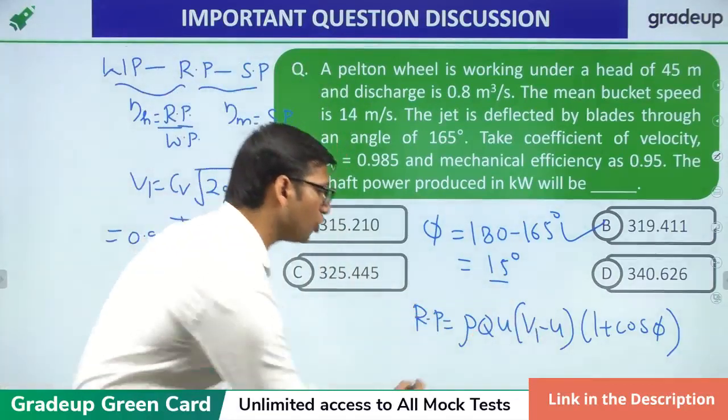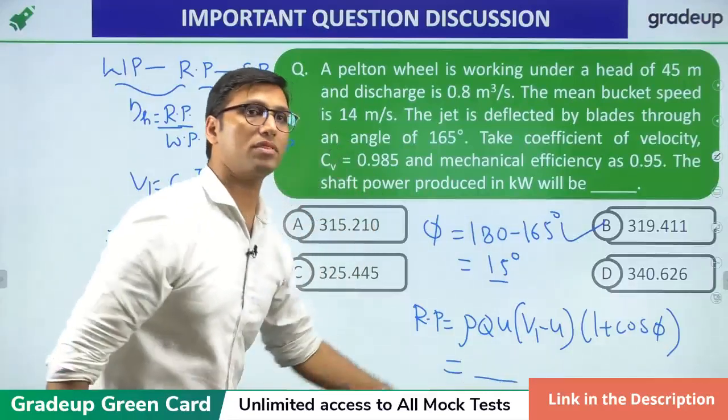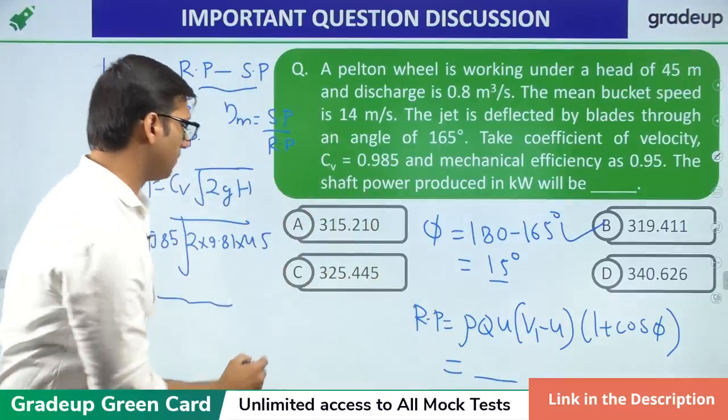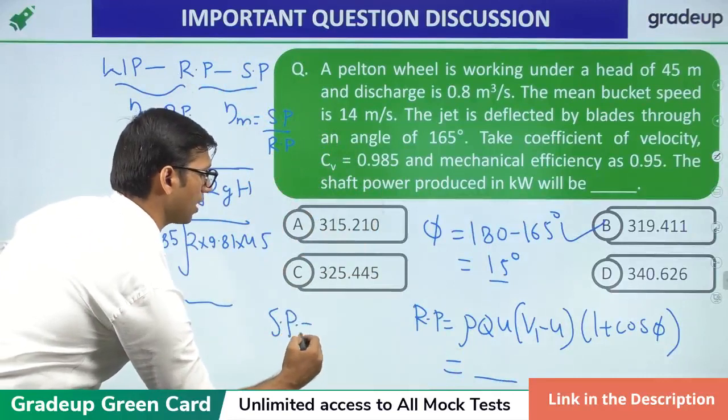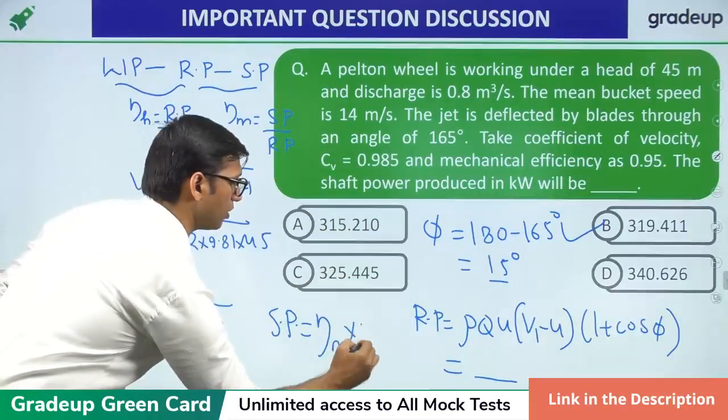Now after getting the value of runner power, you have to substitute this value in this equation. Shaft power will be equal to mechanical efficiency into runner power.